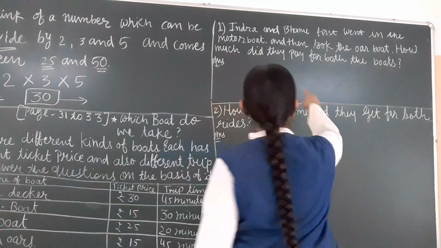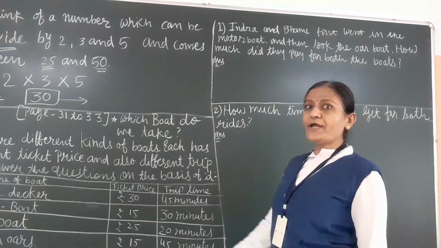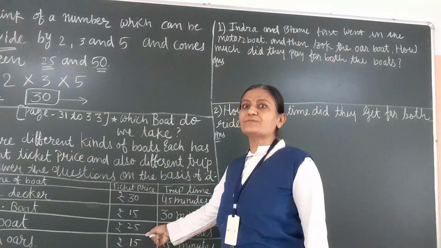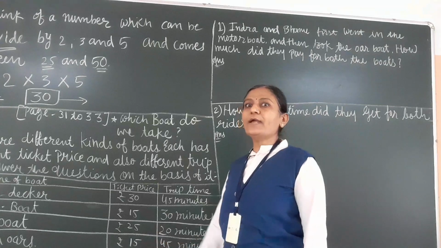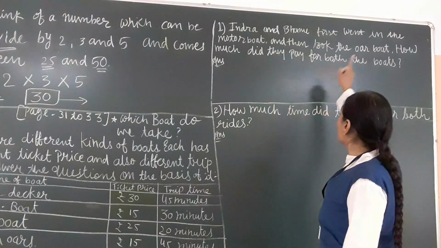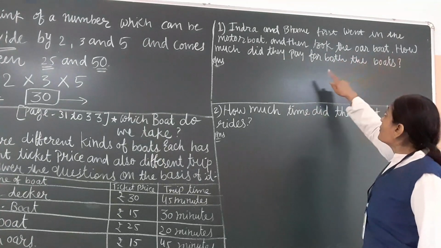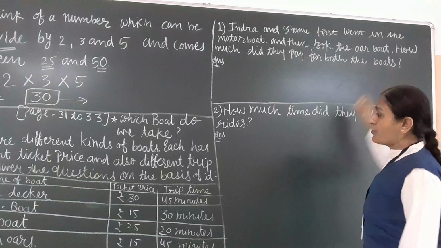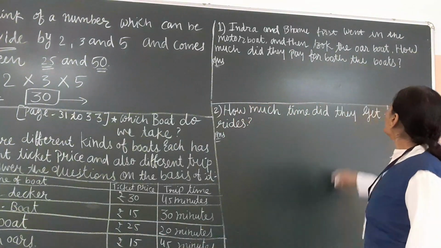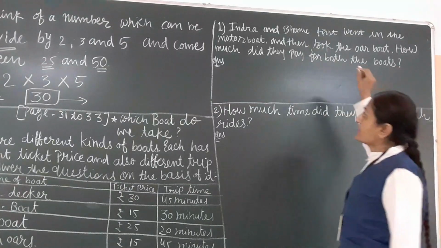Indra and Bhanu first went in the motor boat. We know that the price of the motor boat is 25 rupees. So first Indra and Bhanu, two students, went in the motor boat and then took the oar boat. The price of the oar boat is 15 rupees. How much did they pay for both the boats?